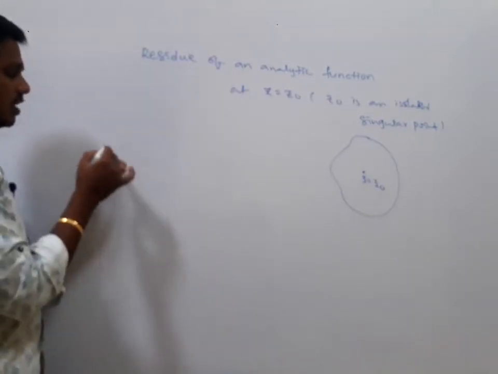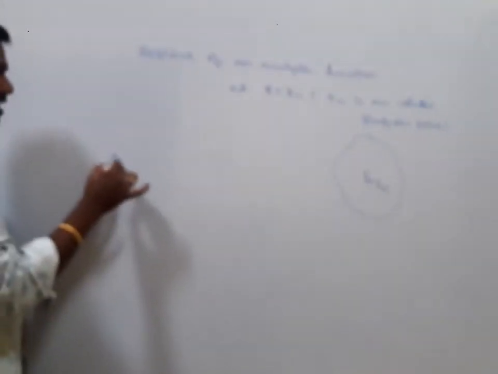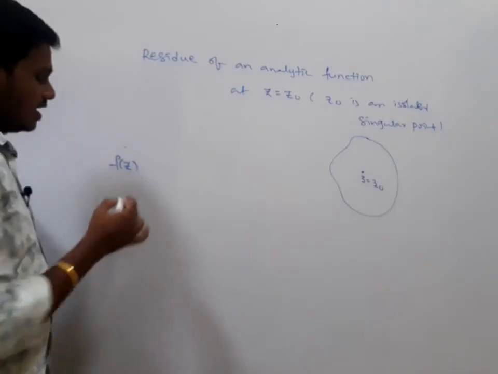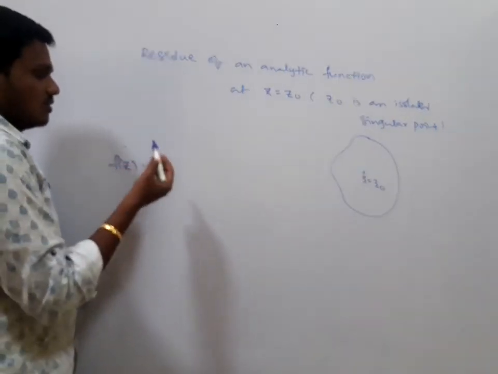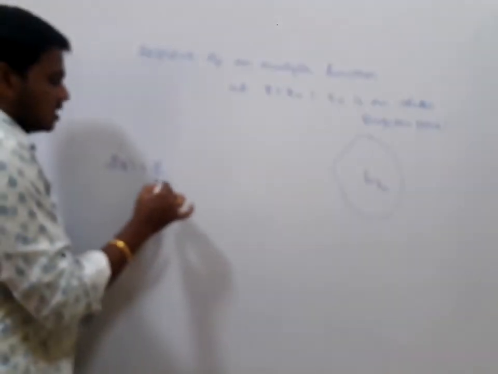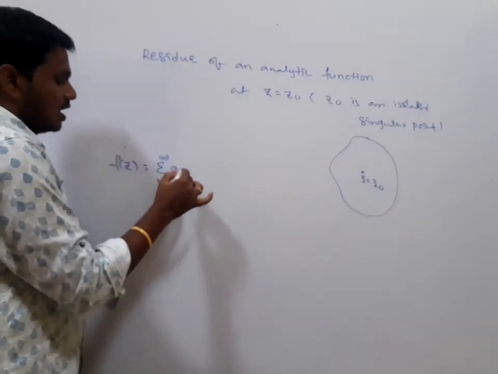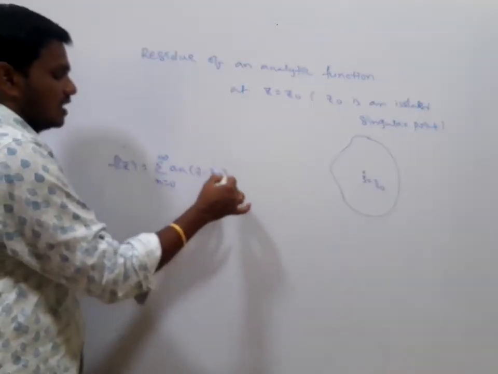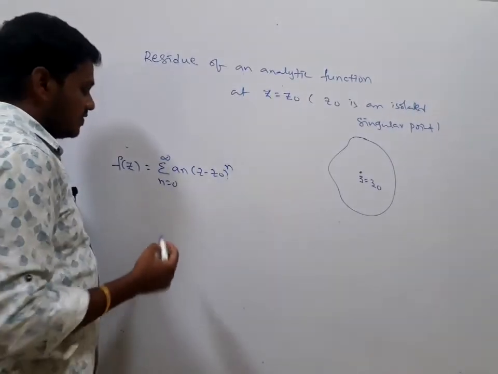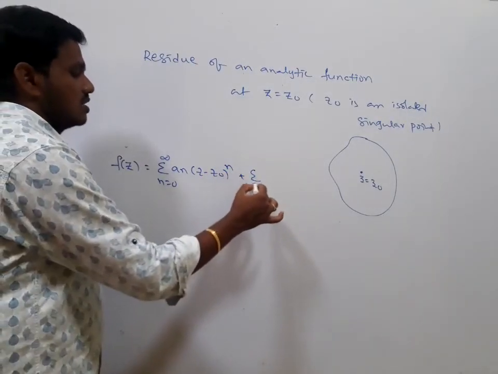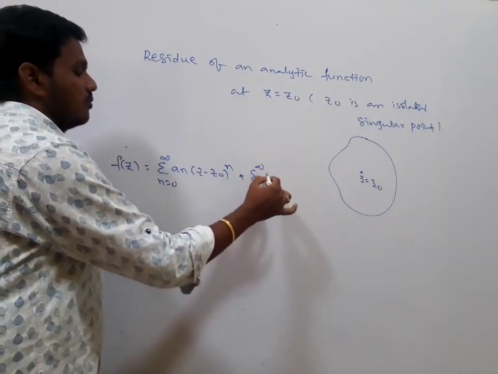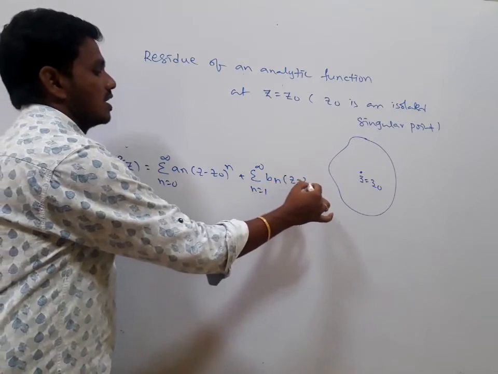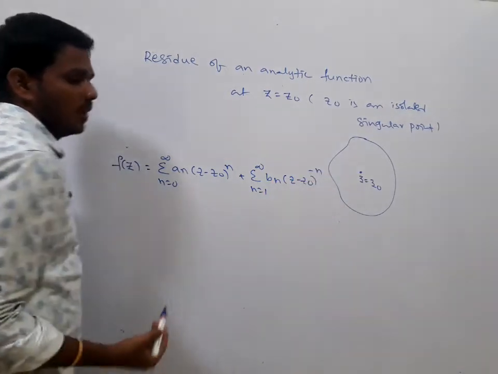When we have a singular point, we may write the Laurent series expansion for f(z): f(z) equals the summation n equals 0 to infinity of a_n (z minus z0)^n, plus the summation n equals 1 to infinity of b_n (z minus z0)^(-n).